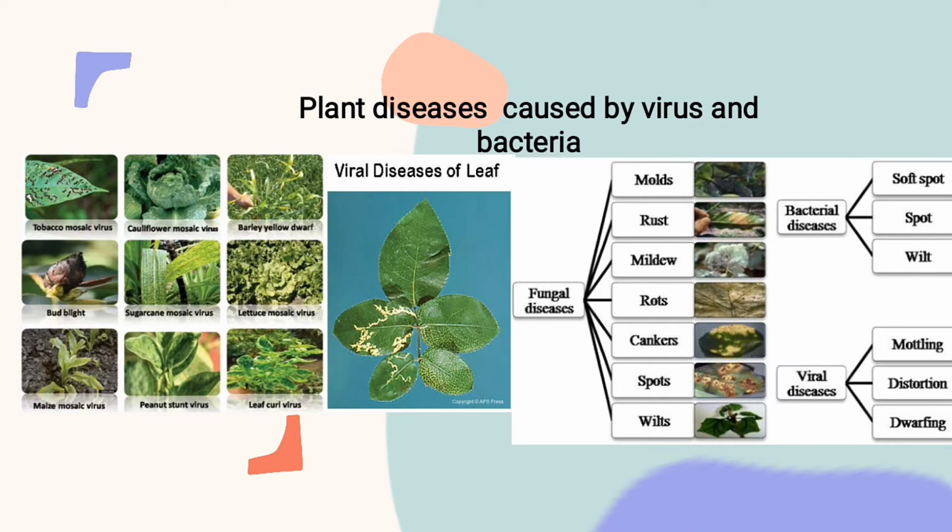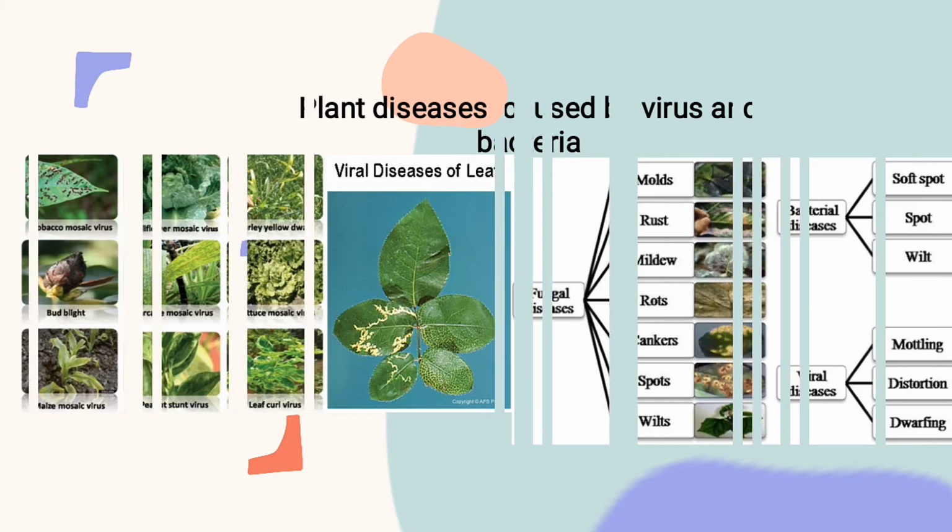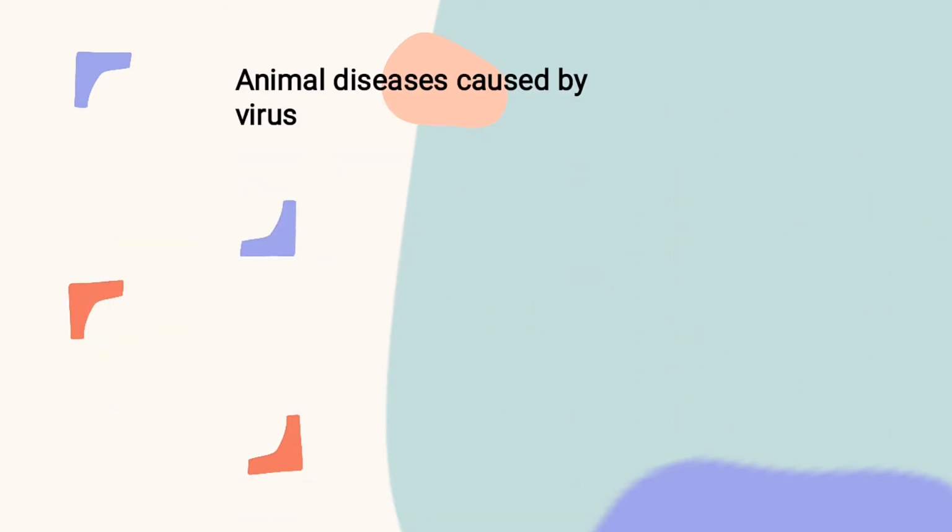We also have diseases that are caused by bacteria to plants, and out of it we have the black arm, we have the leaf blight of cassava. So we also have the bacterial wilt, we have the bacterial fire blight, we have the yam rots. And so as many as we could mention that are caused by bacteria to plants. And also we talk about animal disease caused by virus. So we have various diseases that virus has caused to